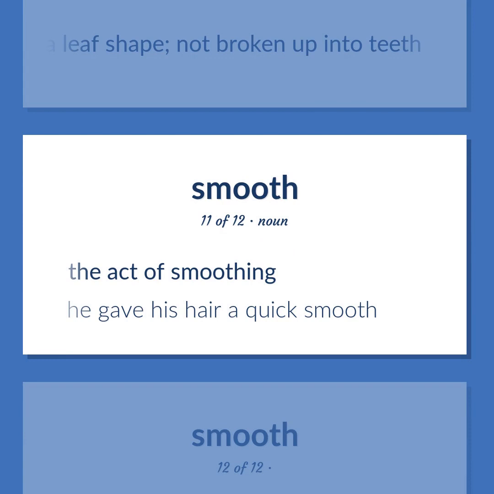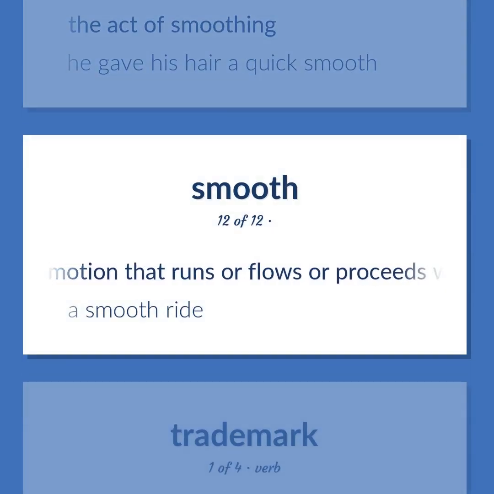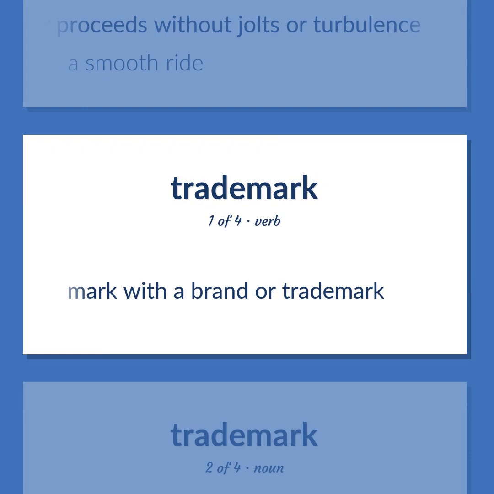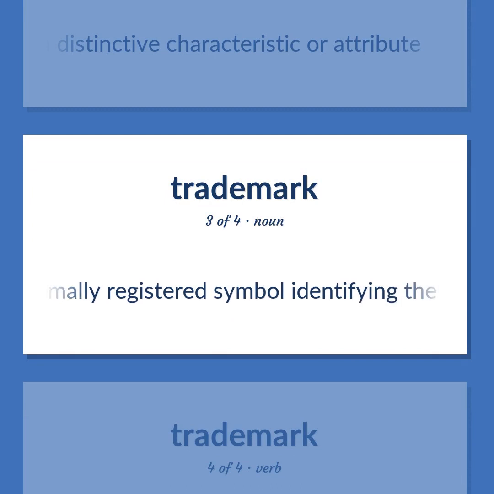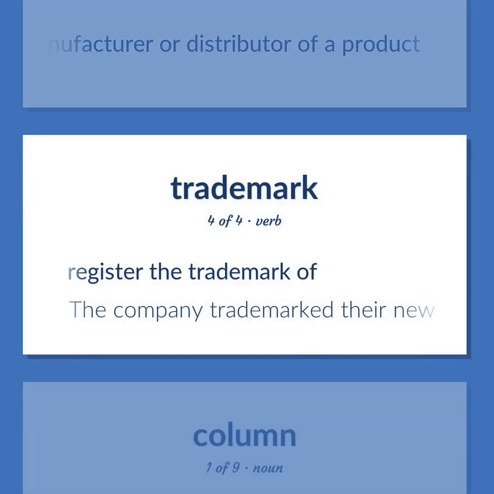The act of smoothing. He gave his hair a quick smooth. Of motion that runs or flows or proceeds without jolts or turbulence. A smooth ride. Mark with a brand or trademark. A distinctive characteristic or attribute. A formally registered symbol identifying the manufacturer or distributor of a product. Register the trademark of. The company trademarked their new gadget.